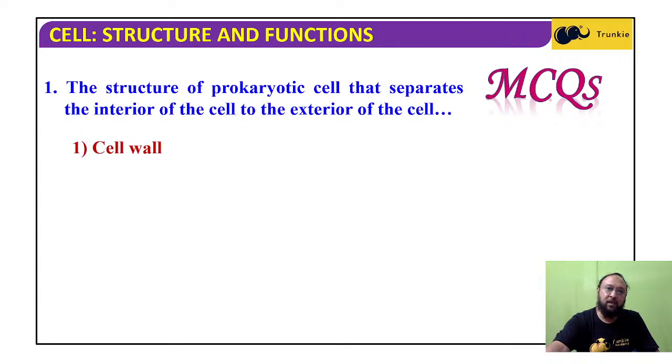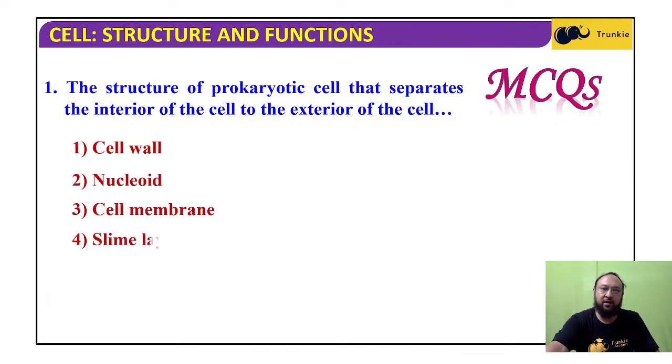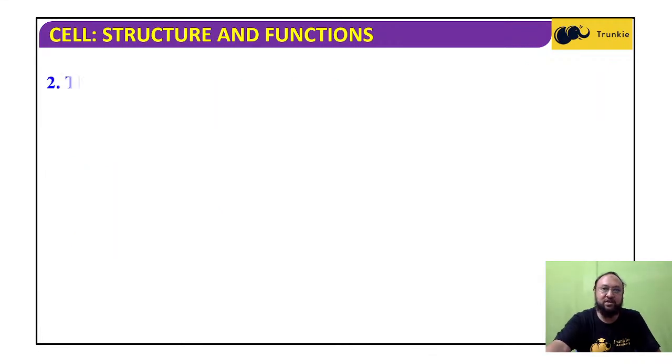Okay. The structure of prokaryotic cells that separates the interior of the cell from the exterior of the cell: is it the cell wall, nucleoid, cell membrane, or slime layer? It is the cell membrane. It separates the interior of the cell from the exterior. The cell membrane is the limit to the cytoplasm, the structure which separates.